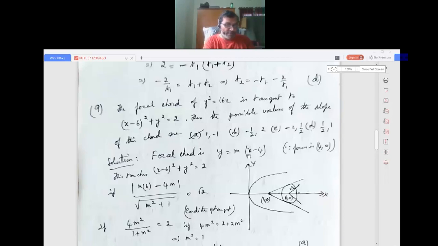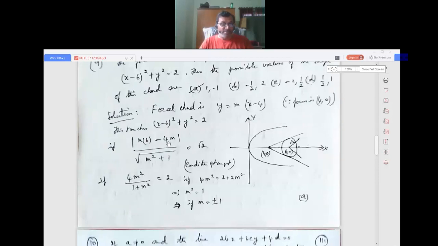So this is the focal chord. m is the slope, y1 is 0, x1 is 4. This touches the circle (x minus 6) squared plus y squared is equal to 2.